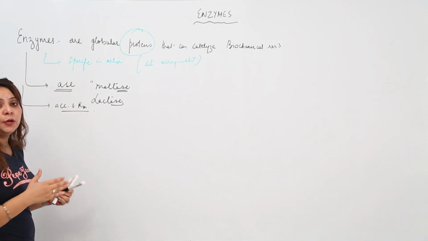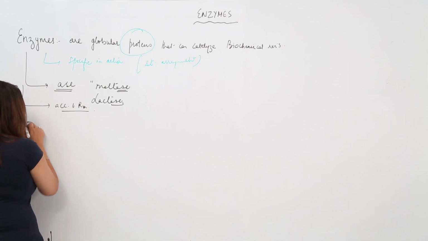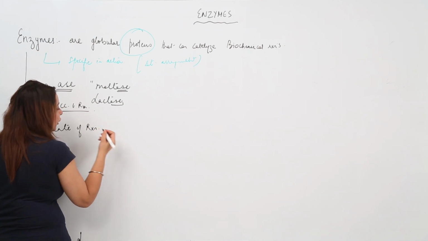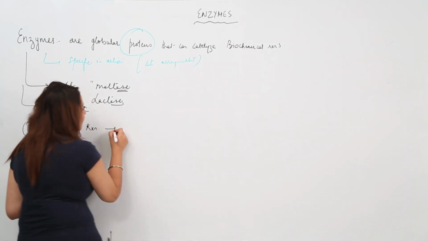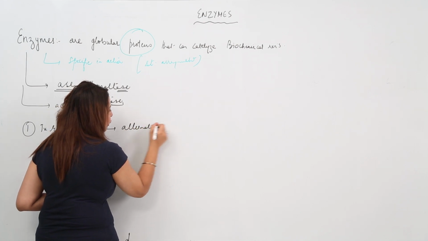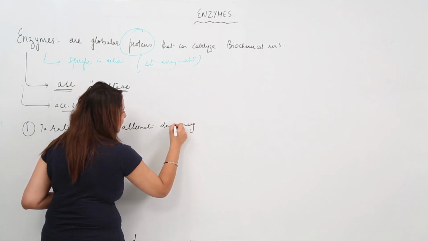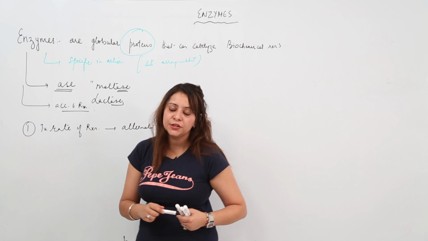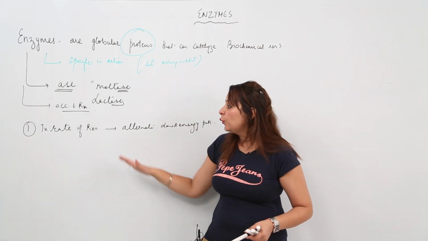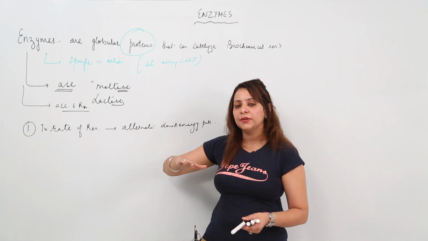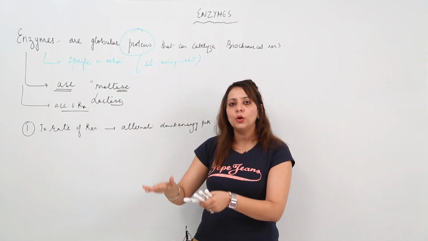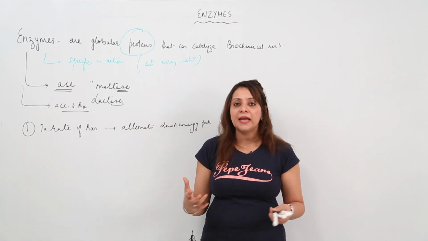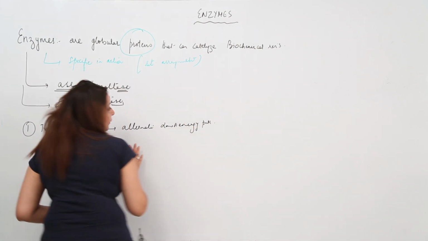Now if we talk about the characteristics of enzymes, we have seen that enzymes can increase the rate of reaction. How? They provide an alternate low activation energy path. We know that for a reaction to occur, the reactants must possess activation energy, then only they can cross the energy barrier. So enzymes provide an alternate activation energy path that is comparatively lower than the original one. So the reactant molecules can easily cross it, the collision frequency increases, and hence the rate is increased.